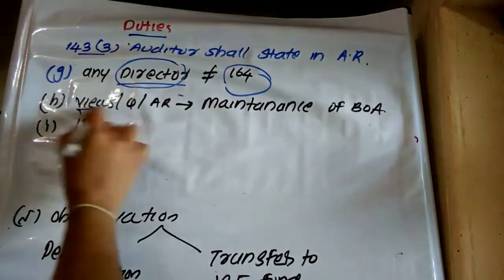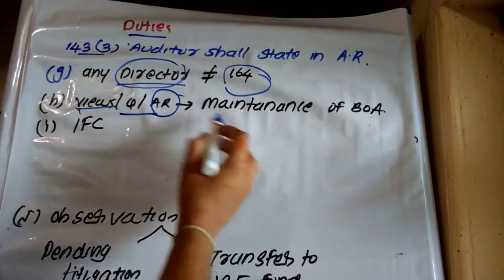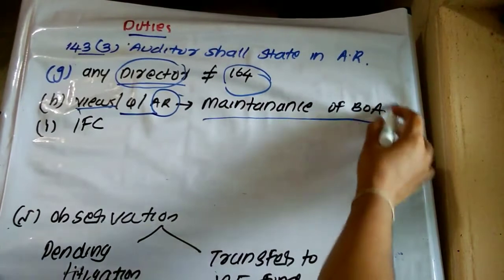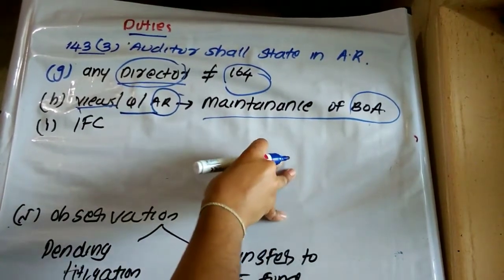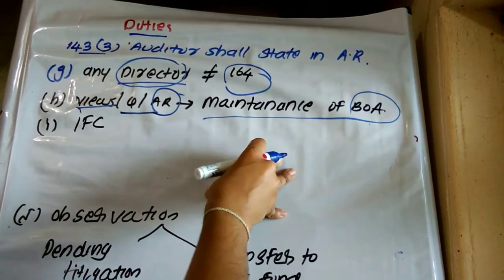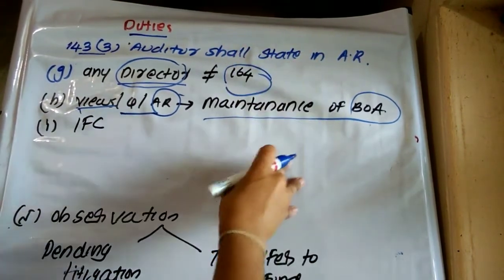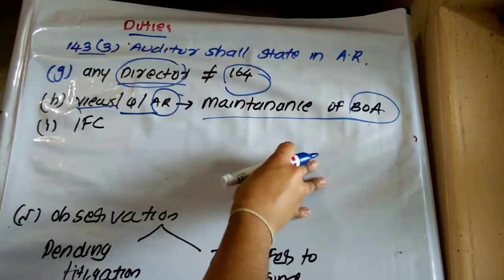Then views, qualifications and adverse remarks of the auditor with respect to the maintenance of books of accounts. Whether books of accounts have been maintained properly at the registered office, whether there exists any misstatements in the maintenance of books of accounts.